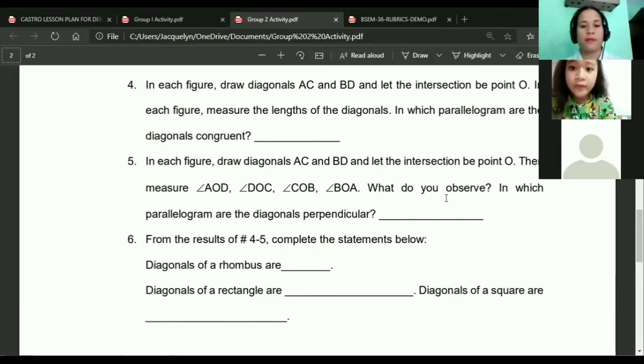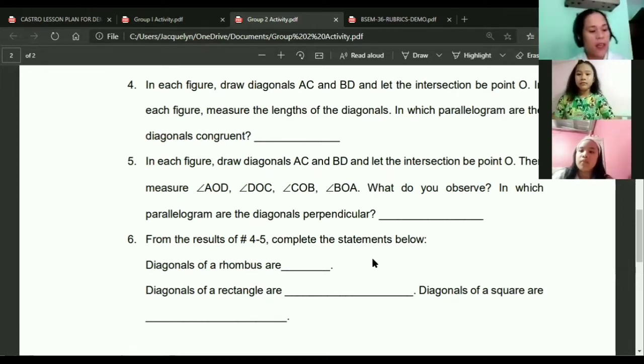Diagonals of a rhombus are congruent. Okay. Diagonals of a rectangle are perpendicular. Okay. Diagonals of a square are both congruent and perpendicular. Okay, very good, group 2.